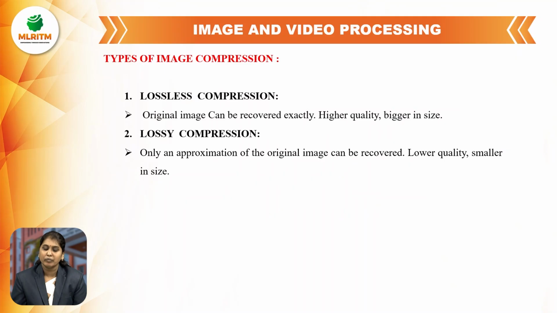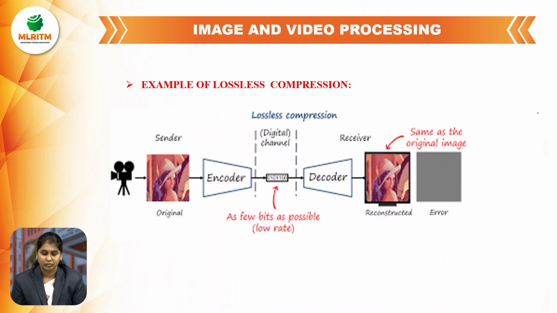Next, types of compression. There are two types: lossless compression and lossy compression. In lossless compression, the original image can be recovered exactly, with higher quality and bigger size. In lossy compression, only an approximation of the original image can be recovered, with low quality and smaller size.